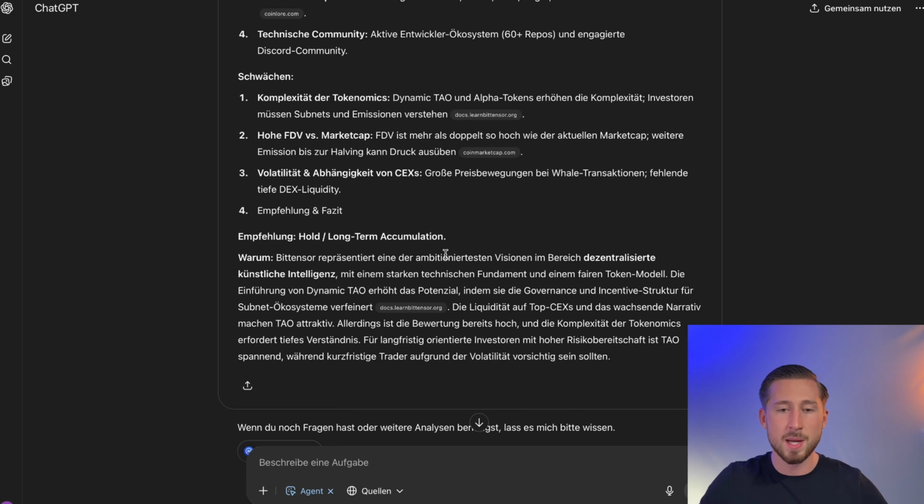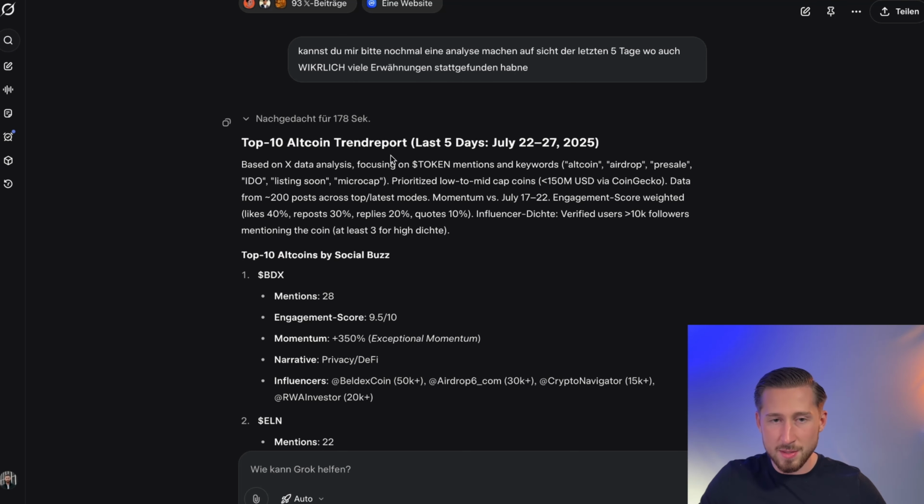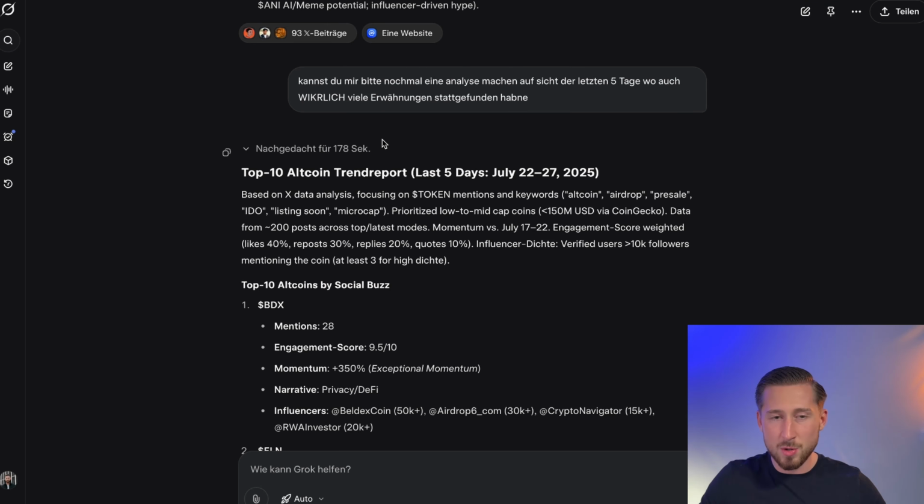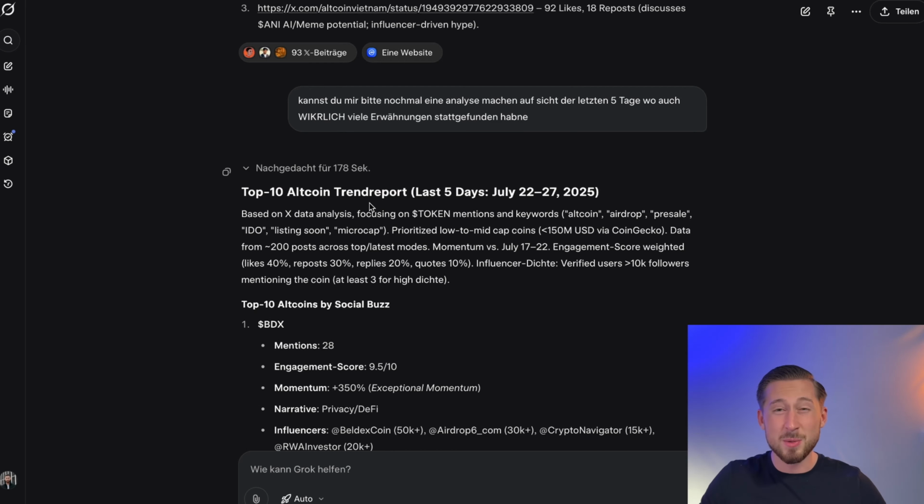And that's why, in my opinion, it's incredibly important to provide you with this tutorial showing you, on the one hand, how to use ChatGPT with the new agent mode, and on the other hand, and this is the funny part, Grok 4 has just been released, offering a similar function, a similar capability. The huge advantage here, of course, is that Grok, Elon Musk's artificial intelligence, has full access to all of Twitter.